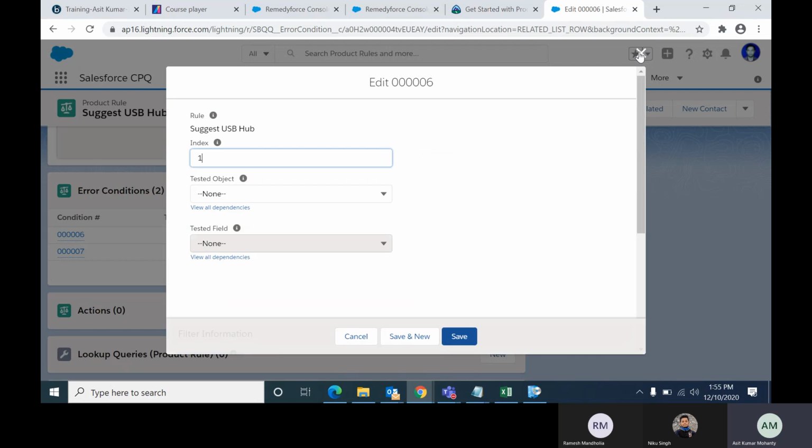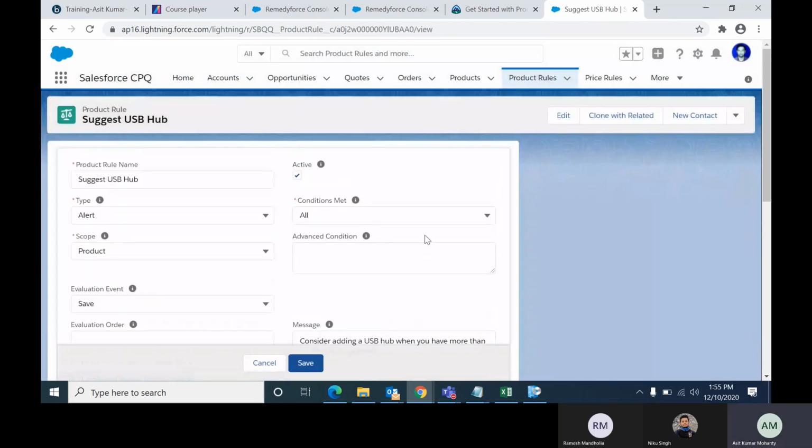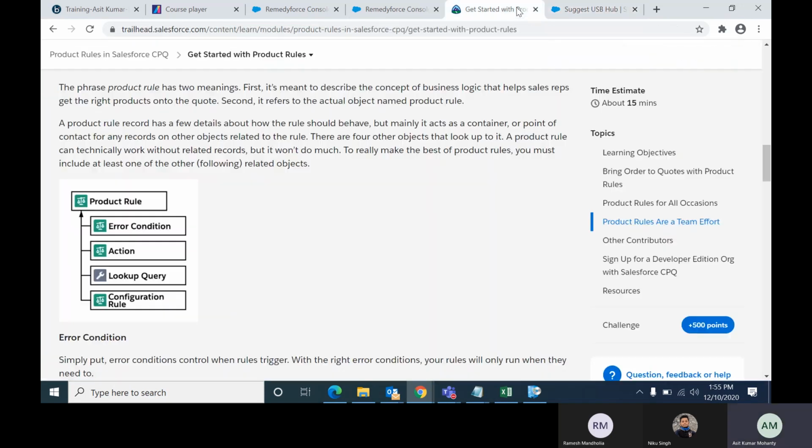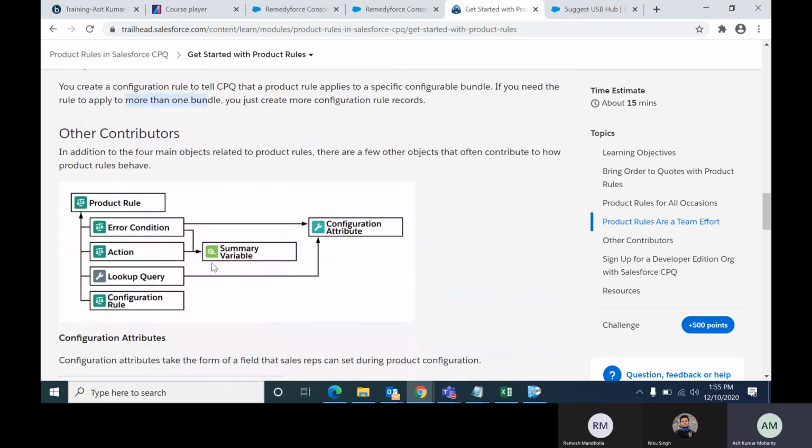Now before that, I will tell you about summary variable. I told you, right? Summary variable is one object which can be used in error condition and action. When can we use summary variable?